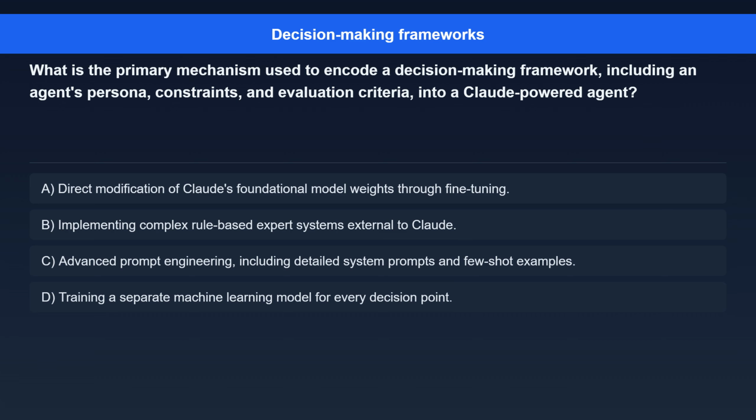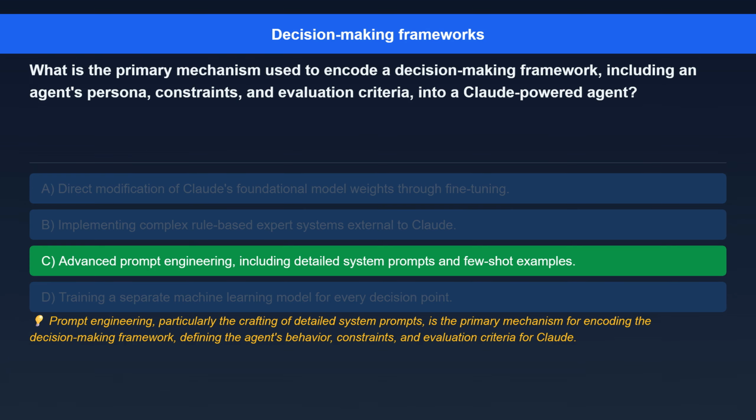Question 6. What is the primary mechanism used to encode a decision-making framework, including an agent's persona, constraints, and evaluation criteria, into a Claude-powered agent? Option A. Direct modification of Claude's foundational model weights through fine-tuning. Option B. Implementing complex rule-based expert systems external to Claude. Option C. Advanced prompt engineering, including detailed system prompts and few-shot examples. Option D. Training a separate machine learning model for every decision point.